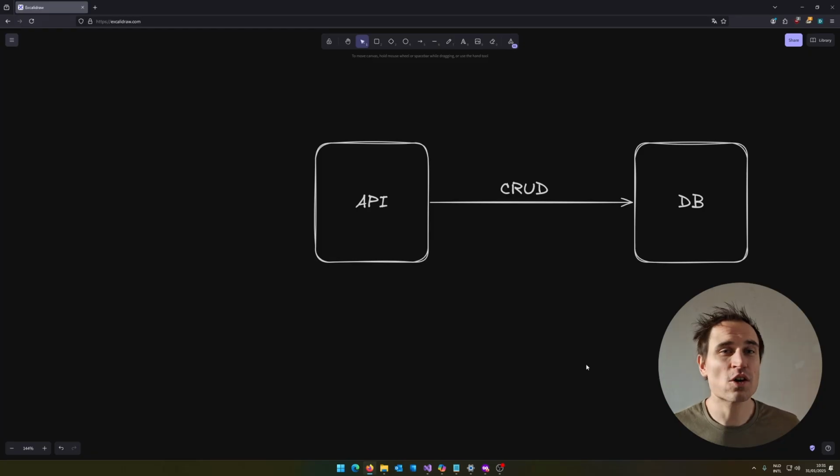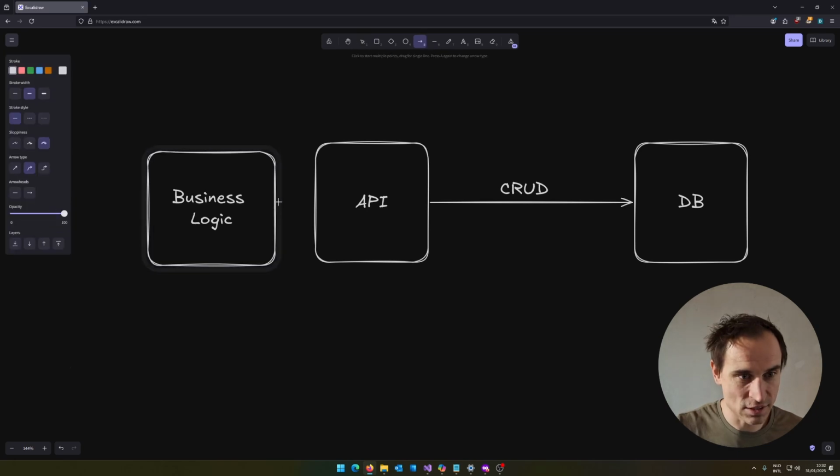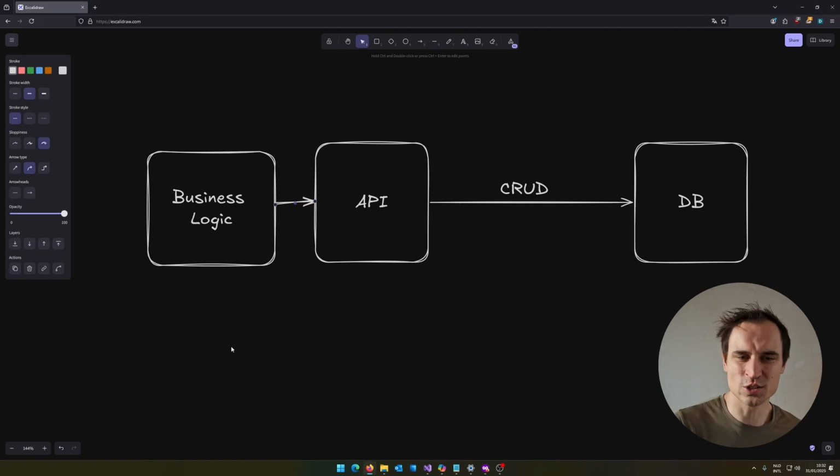in the handler. Using commands typically helps the design of your application as well, because if you just have an API that exposes CRUD operations, well, look what happens. I have my API, I do some CRUD operations to my database. Fine, but where are my business rules? Well, if I need to orchestrate a bunch of things, if I need to update multiple things, this will happen before entering the API. So you probably get something like this, right? Your business logic is actually external to your API and maybe scattered all over the place.